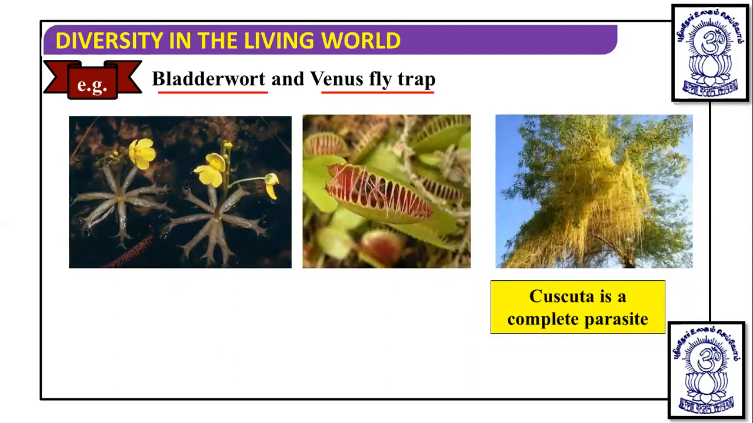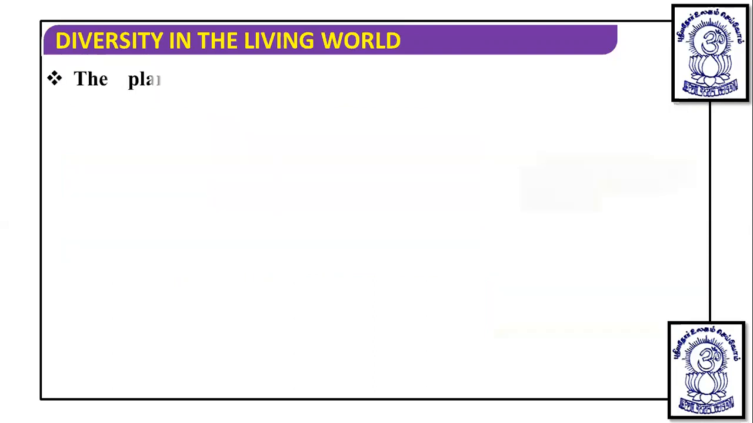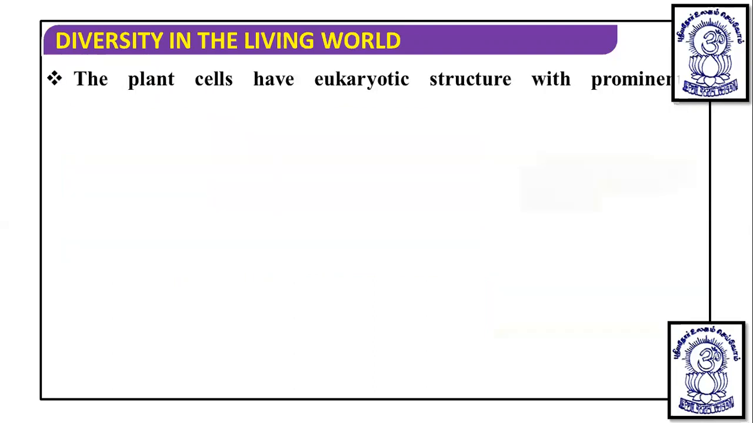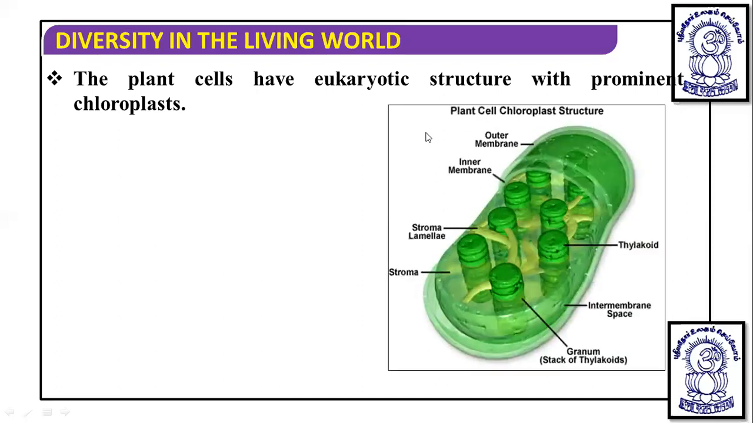Cuscuta is a complete parasite, which is completely dependent on another plant for nutrition, that is for water as well as minerals and food. Then, when we see the plant cell, we see that the plant cell has a eukaryotic structure with a prominent nucleus and prominent chloroplast.